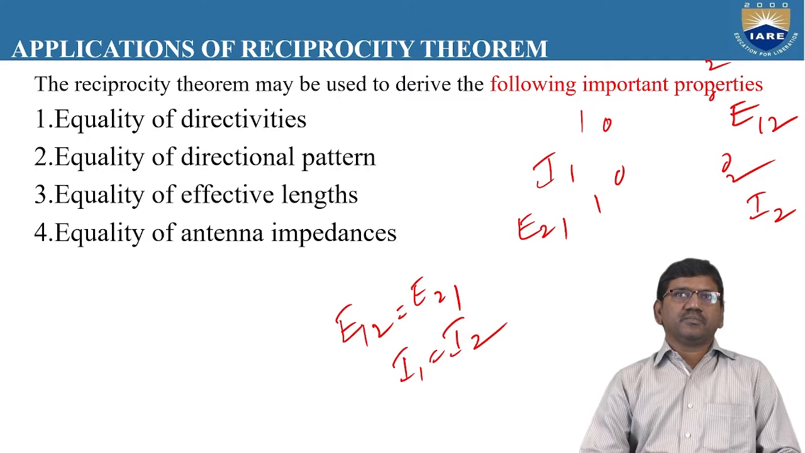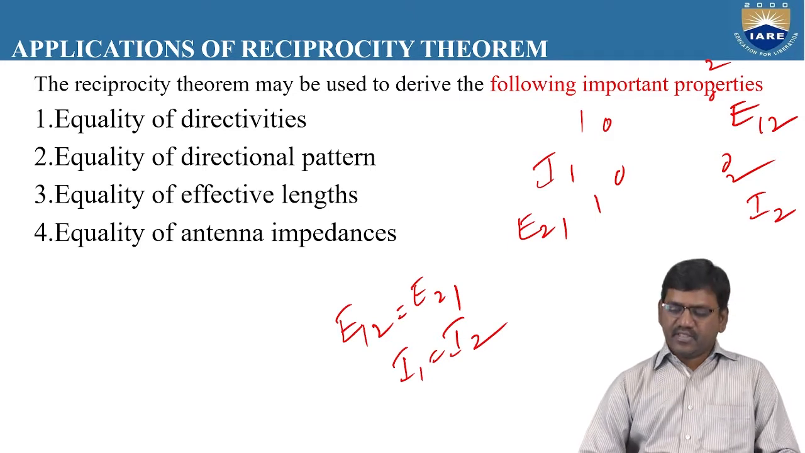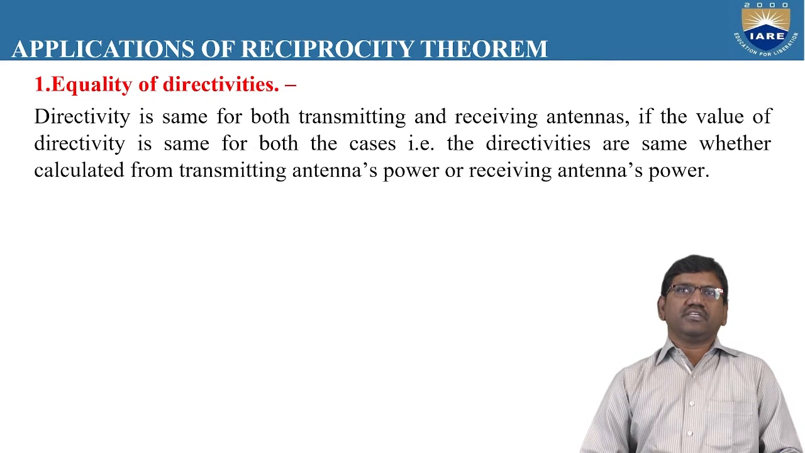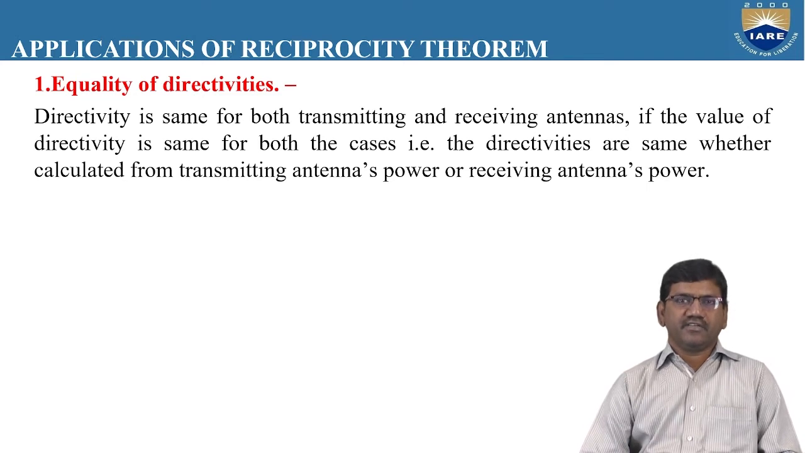Let us apply this reciprocity theorem for the equality of directivities. We shall derive some expressions regarding what must be the minimum distance between the transmitting antenna and the receiving antenna to have the same directivities. The equality of directivities is the first basic application of reciprocity theorem. That means the directivity is same for both the transmitting and the receiving antennas.